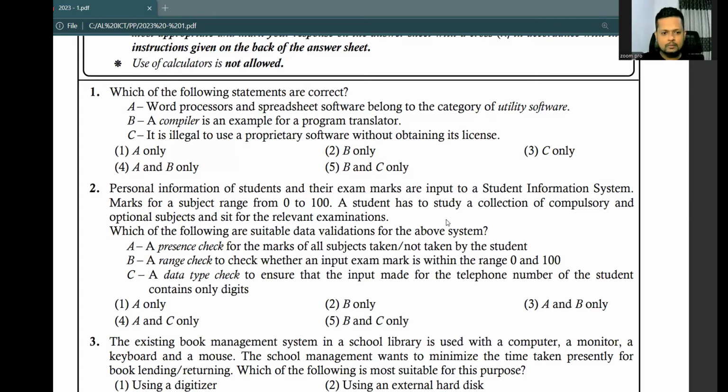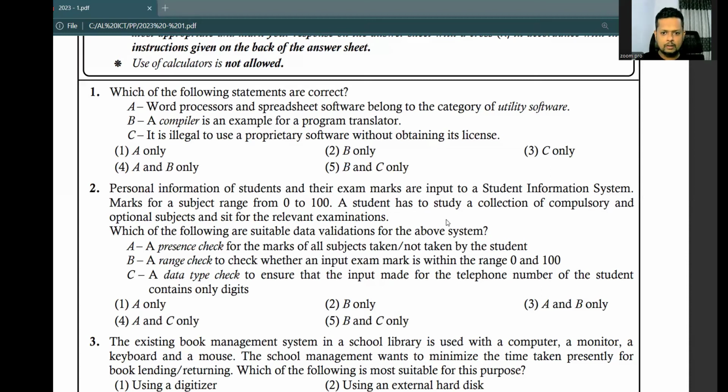All right. So let's start with question number one. Which of the following statements are correct? Statement A, word processors and spreadsheet softwares belong to the category of utility software. So a word processor is application software. The spreadsheet is an application software. So those do not belong to utility software.